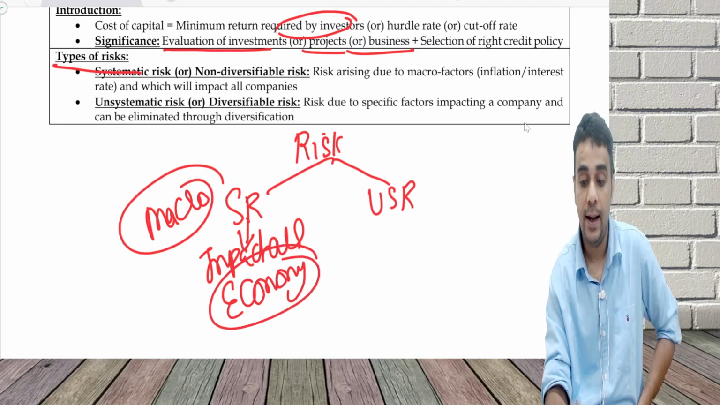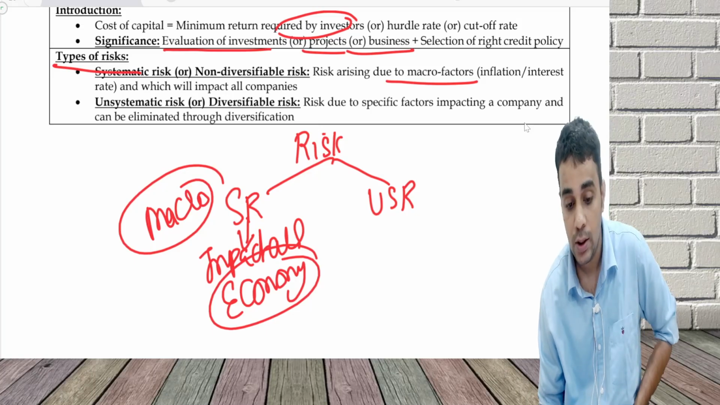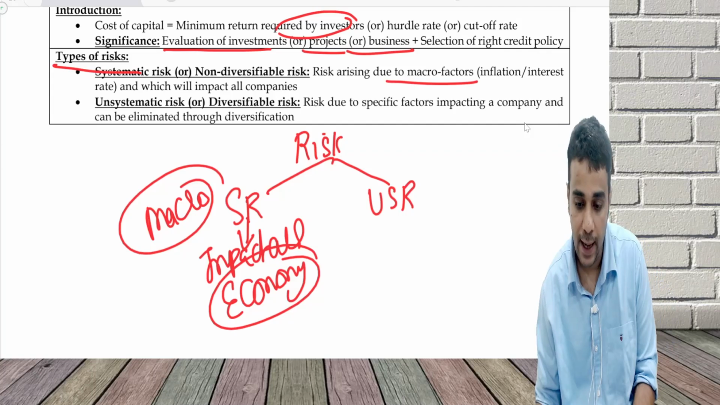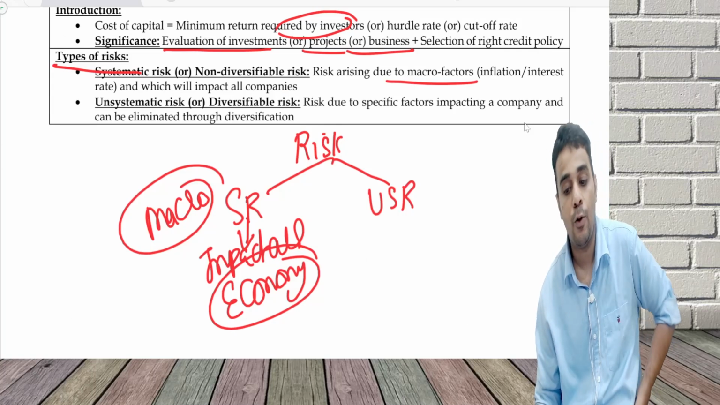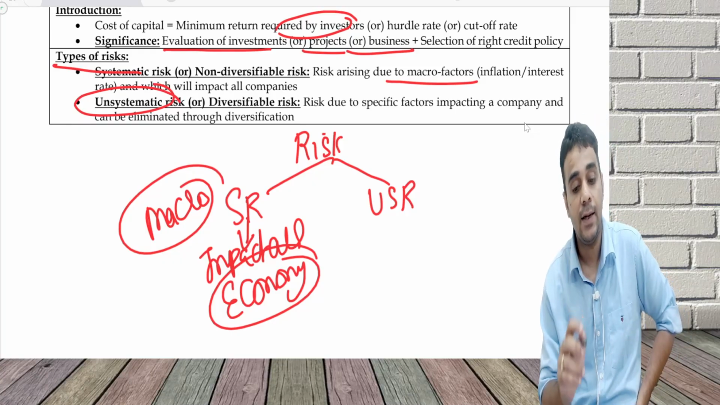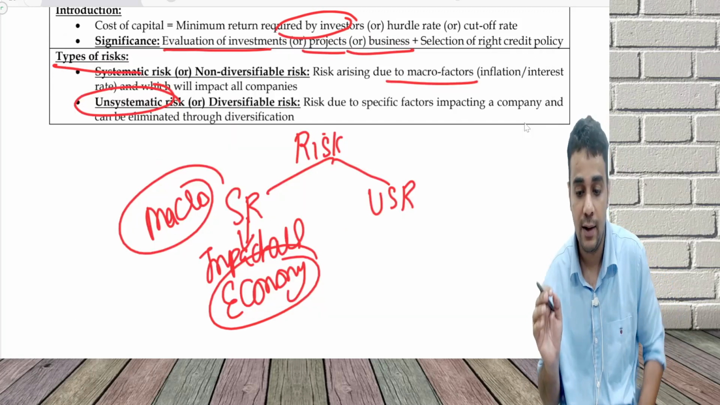These are economy level macro factors, inflation, interest, which will impact all the companies. Whatever risk you see in a company, it can be because of macro factors or micro factors. Micro factors are called unsystematic risk. Systematic risk is otherwise called non-diversifiable. Why is it called non-diversifiable?